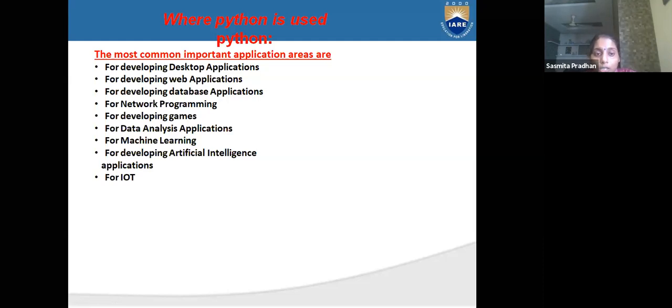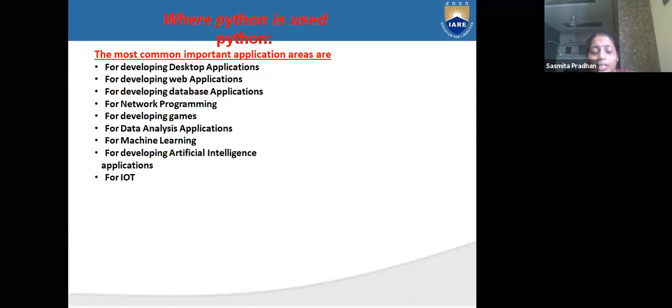You can control your bandwidth, you can control your Wi-Fi, and develop games. Different games are there, car racing, all the different types of games you can develop. Data analysis applications means you can apply data analytics and machine learning. Machine learning means how the machine is learning, how the image is processed, is this a dog or a cat, how the machine is understanding.